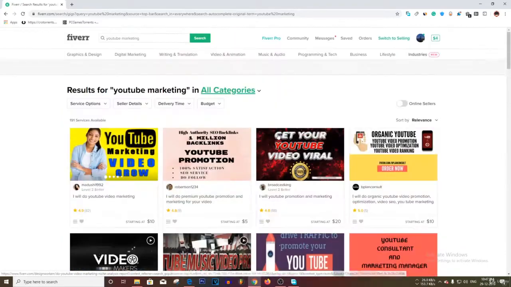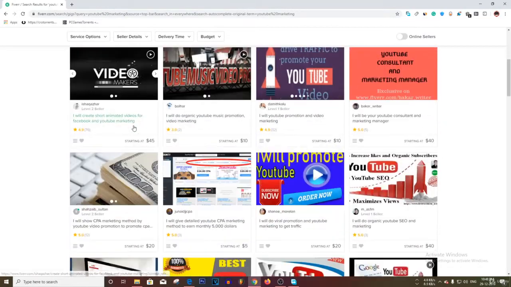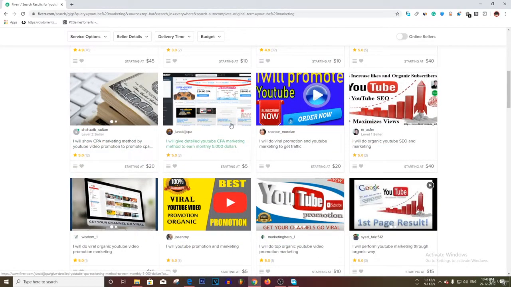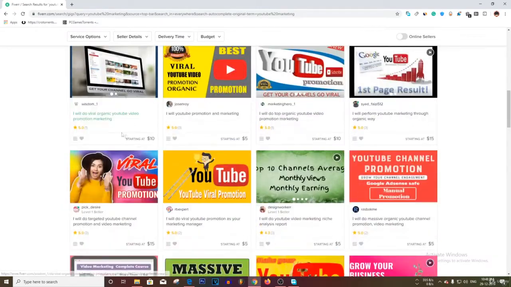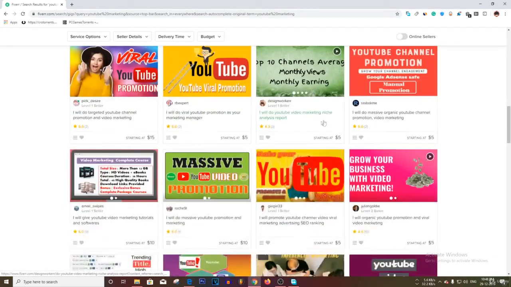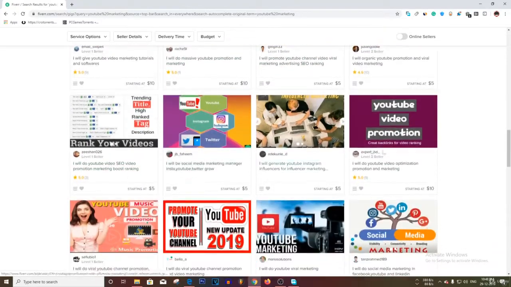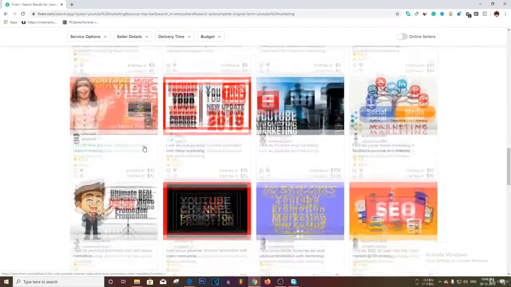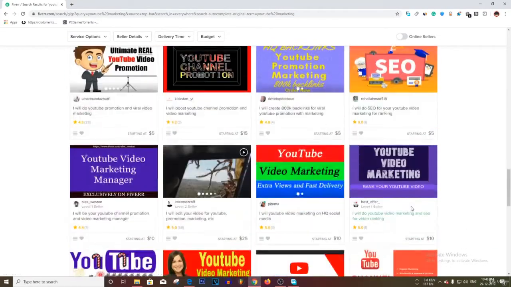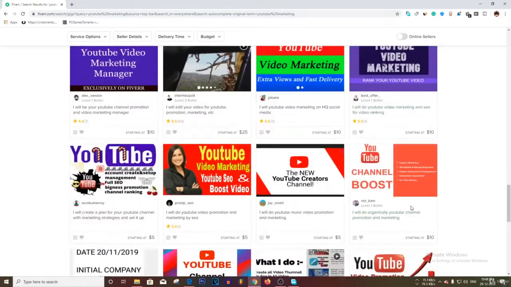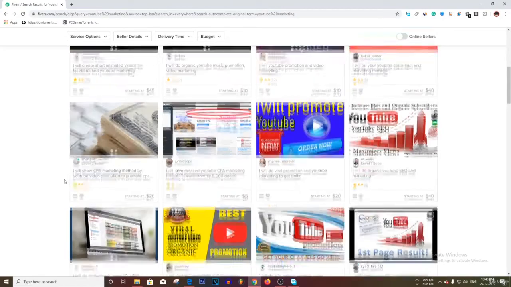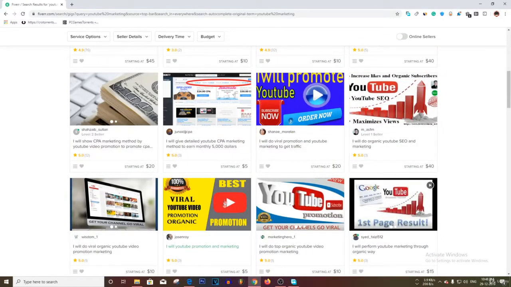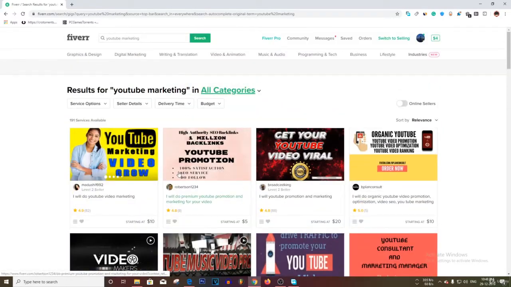Now what I will do is look at all the gig images here, and see what is missing in them, what is not so good, and what I can do better in my gig image. What I can see here is that none of these gig images are very good looking. I'd say they all look pretty average or bad. This one is pretty good, I will say, and other than this one, that one is also good.